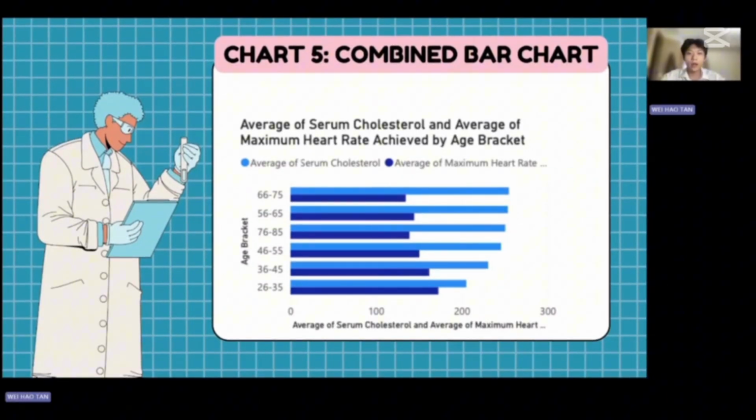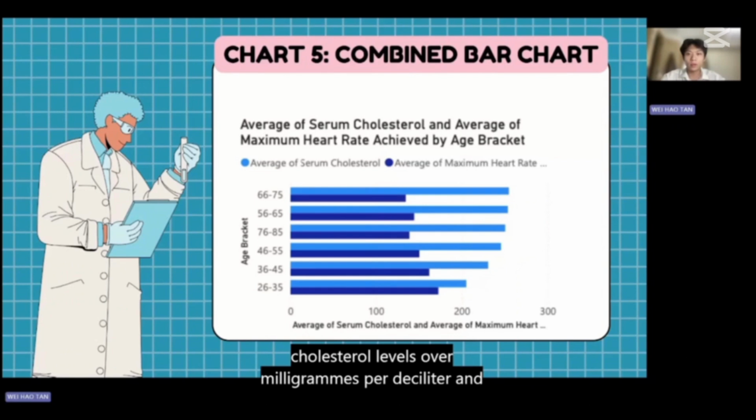This group bar chart illustrates the average serum cholesterol levels in milligrams per deciliter and the average maximum heart rate achieved in beats per minute across age brackets, enabling a clear comparison of the trends. The visualization effectively highlights a negative relationship between the two variables as age increases, with only minor exceptions.